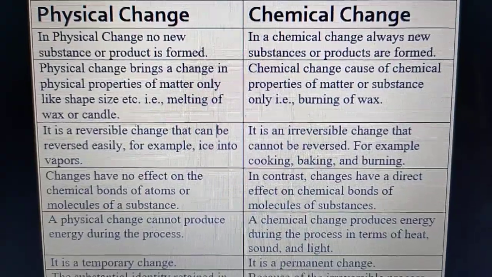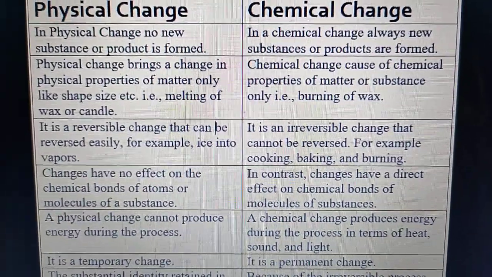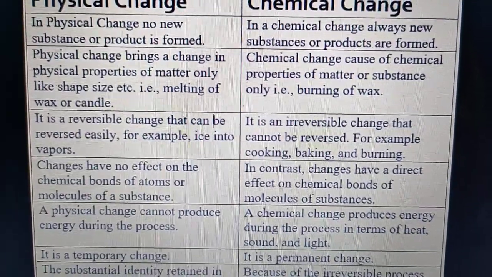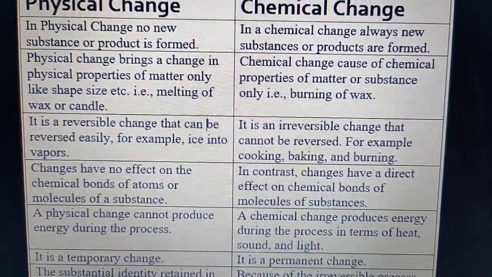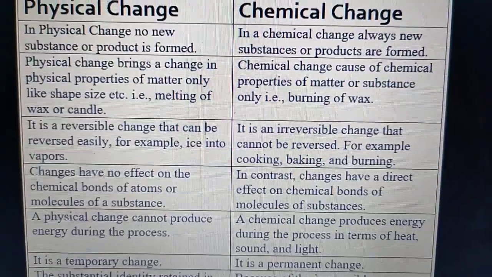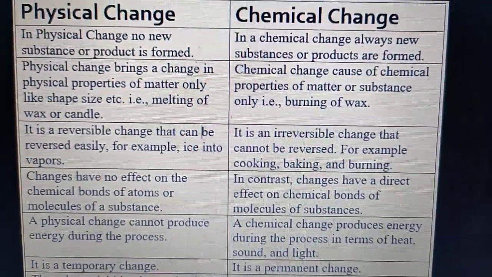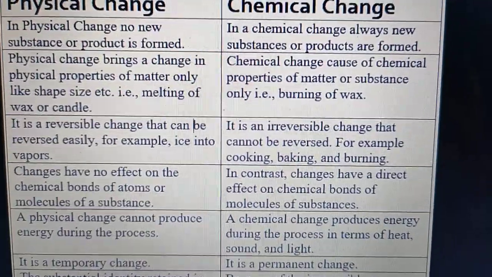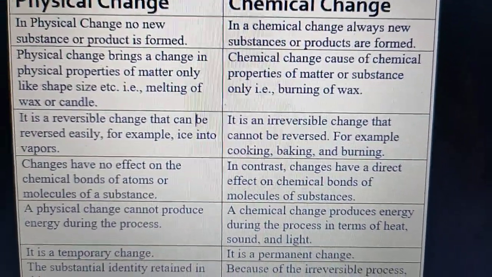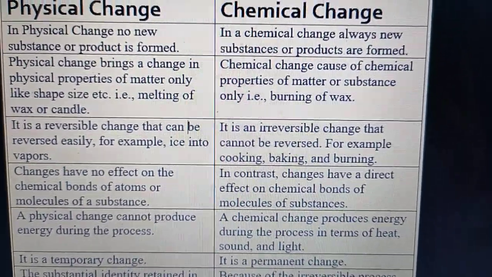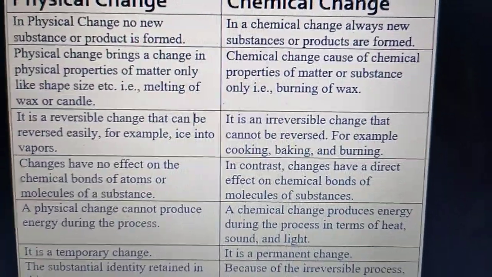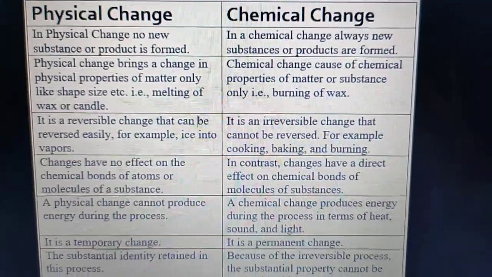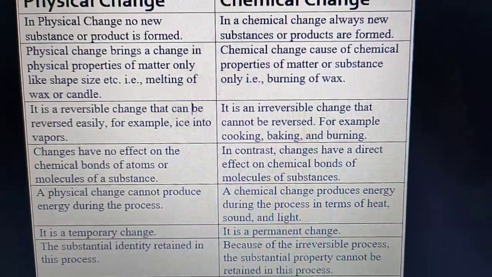Phase changes occur when substances are melted, frozen, boiled, condensed, sublimated, or deposited. They are also physical changes because they do not change the nature of the substance. It just changes its form from water vapor to liquid water, or to solid. So it just changes its form, not its composition.